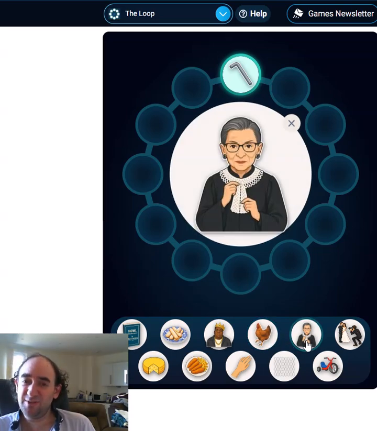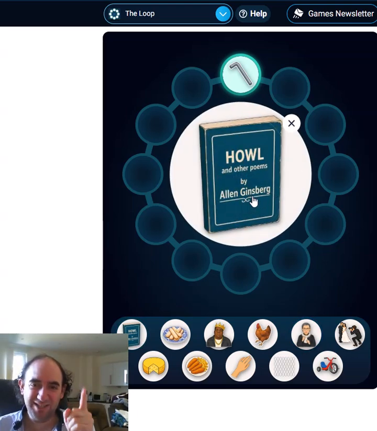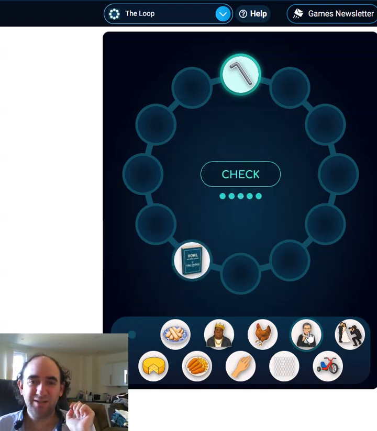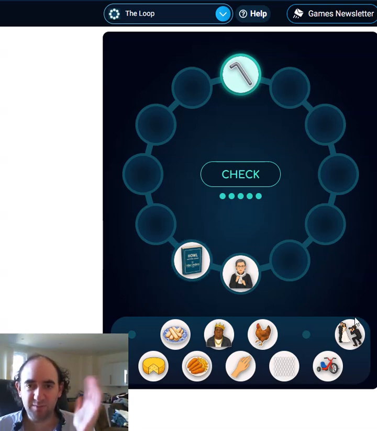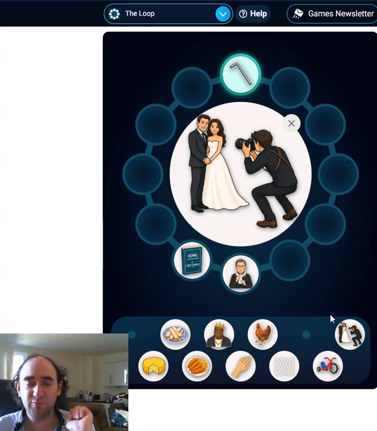That looks like... Is it Ruth Bader Ginsburg? Supreme Court Justice? Got no idea how that's going to connect to anything. But I thought I remembered the word Ginsburg cropping up, so let's put those two next to each other. I don't know that they go there, of course, but we can always move them. I'm just putting them next to each other so that I remember that they are probably connected.